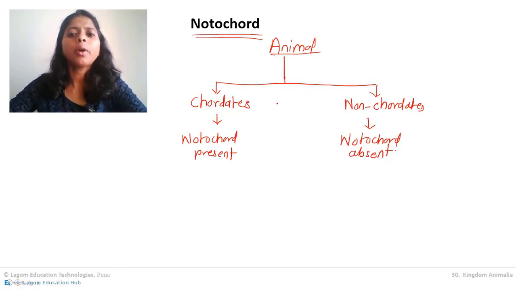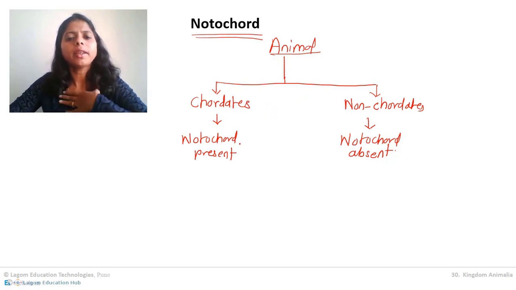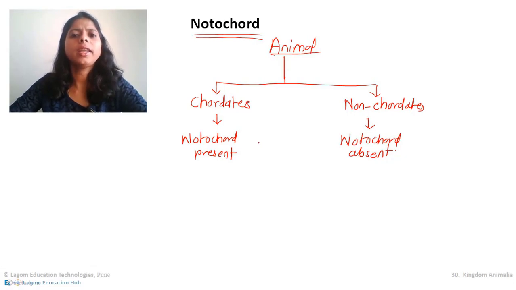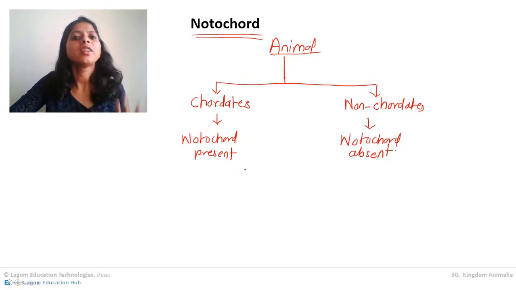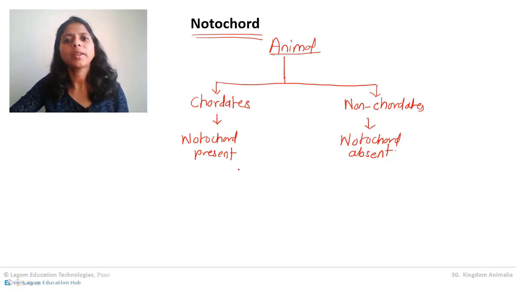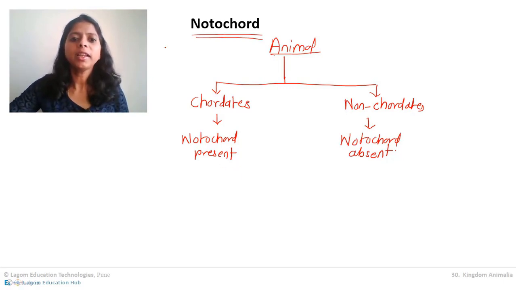Now here one important thing we need to understand. When we consider human beings, have you ever heard of any organ like notochord in our body? Have you ever heard of the notochord of a human being, notochord of a fish, notochord of a lion? Have you heard anything like this? Obviously not, because the notochord structure is not present in the human body or in many animals' bodies. But still we come under chordates. So what happened in us?